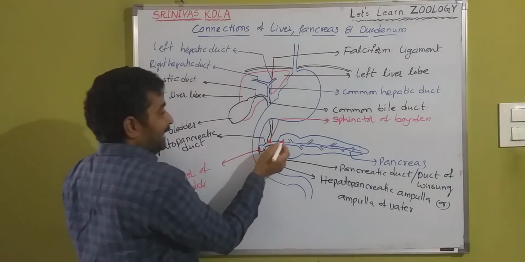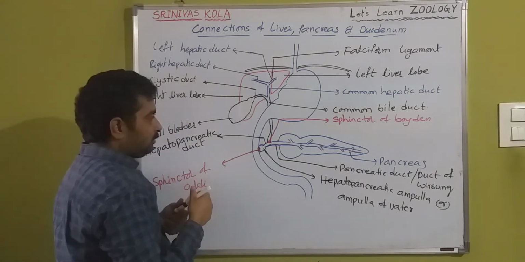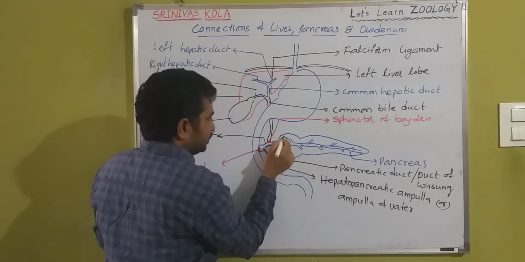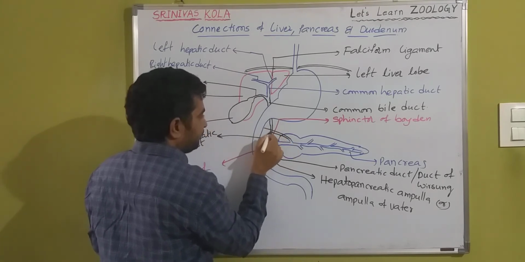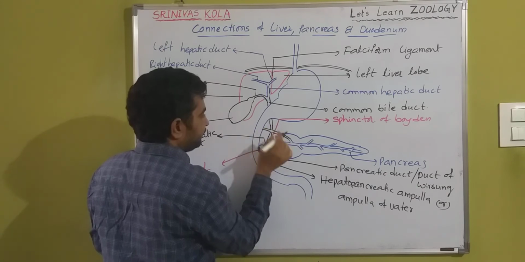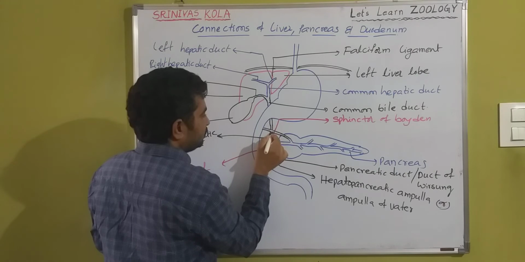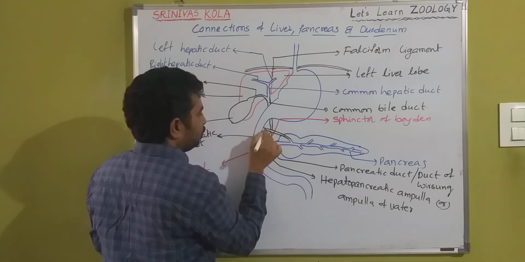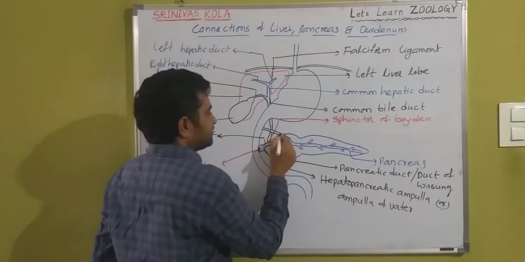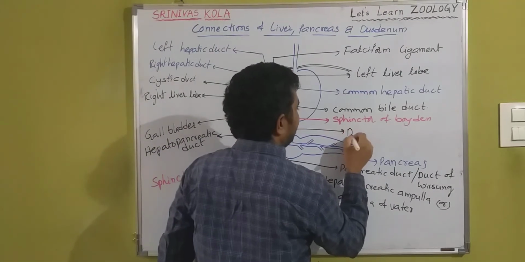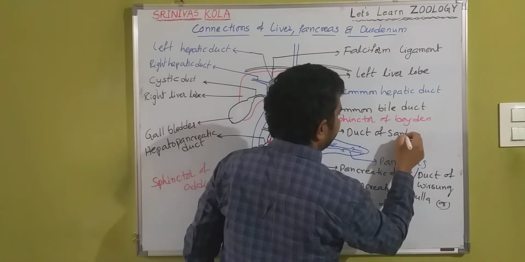The pancreas opens directly into the duodenum through a duct. The duct is called the duct of Santorini.